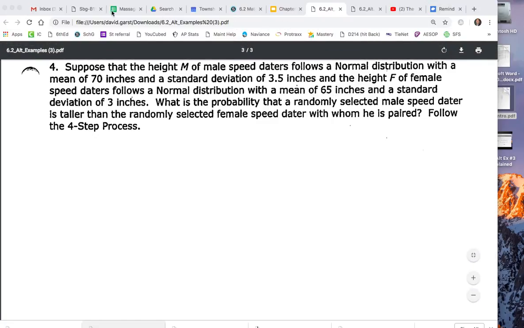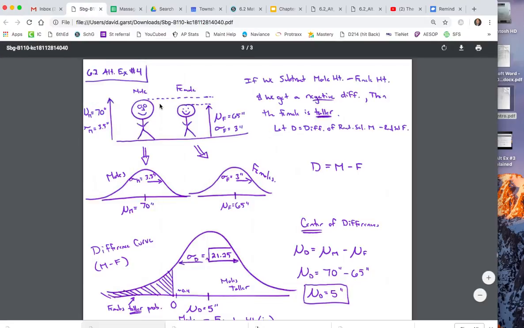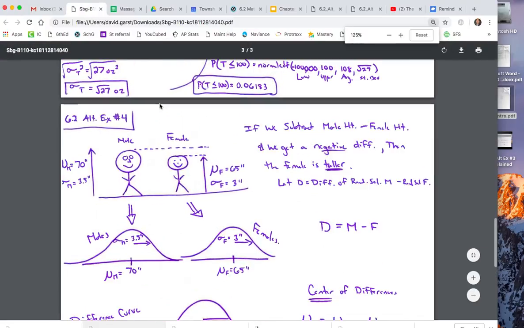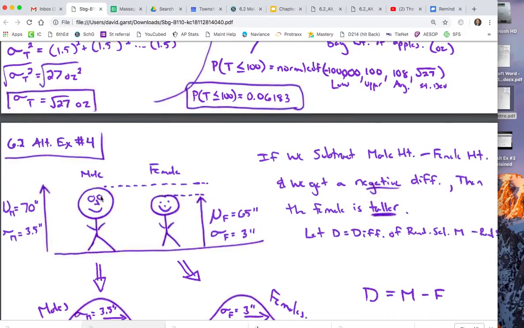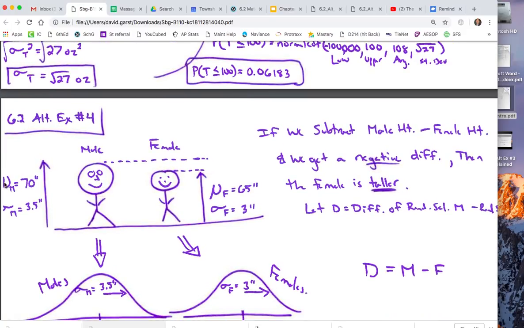If you look back at those notes that I was referencing in 6.2 in the other video, here's the situation in a picture. The males are a little bit taller: the average height, mu of a male, is 70 inches, and the sigma for the males is 3.5. So typically they're about 70 inches, give or take about 3.5 inches, whereas the females are 65 inches, give or take 3 inches.